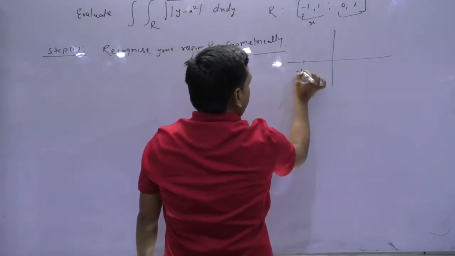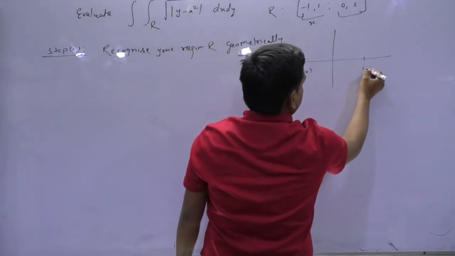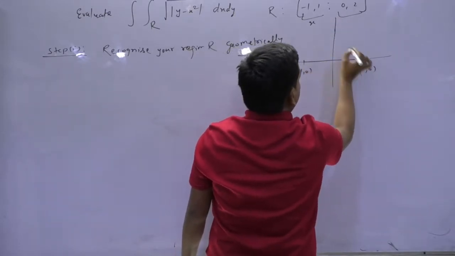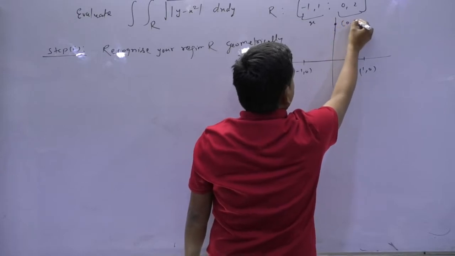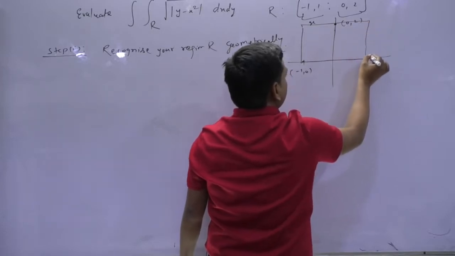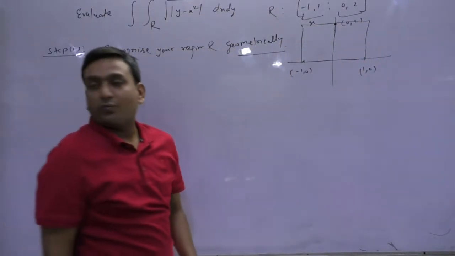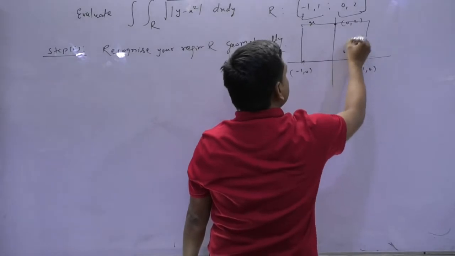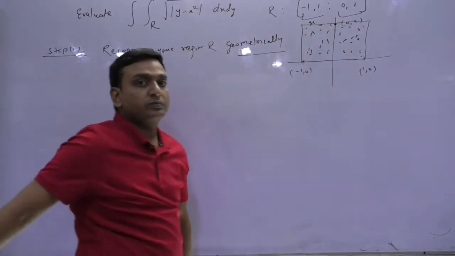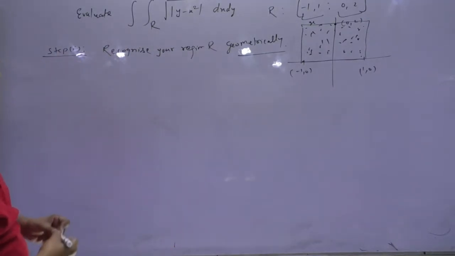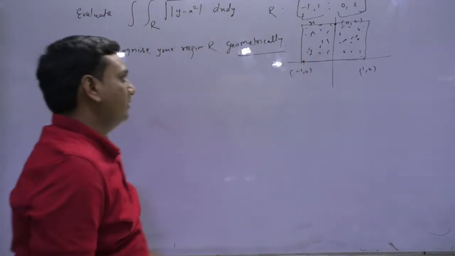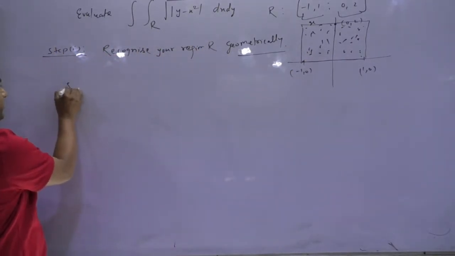So let's say this is the point minus 1 comma 0, and this is the point 1 comma 0. Y going from 0 to 2, so suppose this is the point 0 comma 2. So I will have the region R like this. Now I want to calculate this double integral over this region. Fine. Step 2.